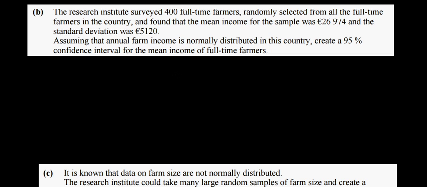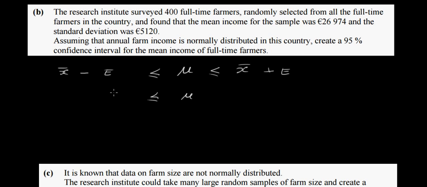So again, we set up mu here, less than, greater than, less than. So what we want to do here is do our x bar again minus our margin of error, and our x bar plus our margin of error. So it's similar to what we did in the previous question. They're saying that when they took the sample, they found that the mean income for the sample was 26,974.